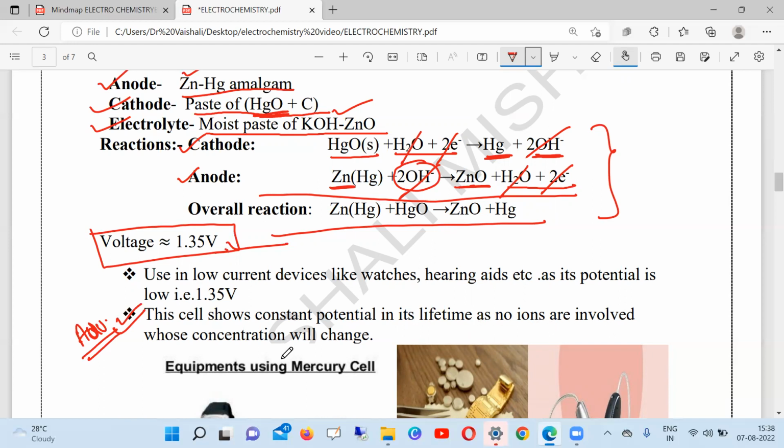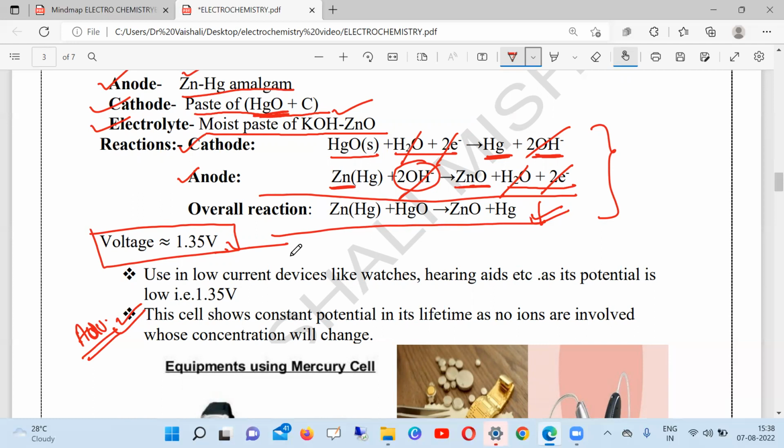Even questions come, why does the button cell or mercury cell potential remain constant throughout the life? Its cell potential remains constant throughout the life because you can see in the overall equation, no ions are involved. You can see in reactant side, product side. Is there any ion? Do you see any ion? No. So no ions involved in overall reaction. So this is the reason cell potential remains constant till the last day of the life.